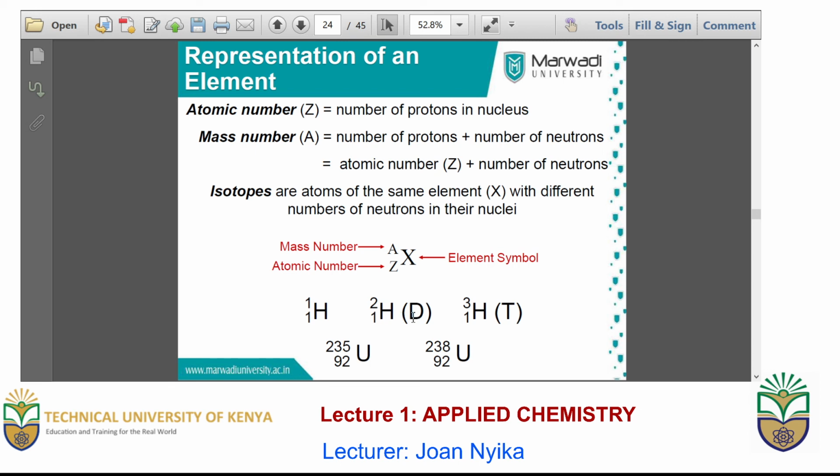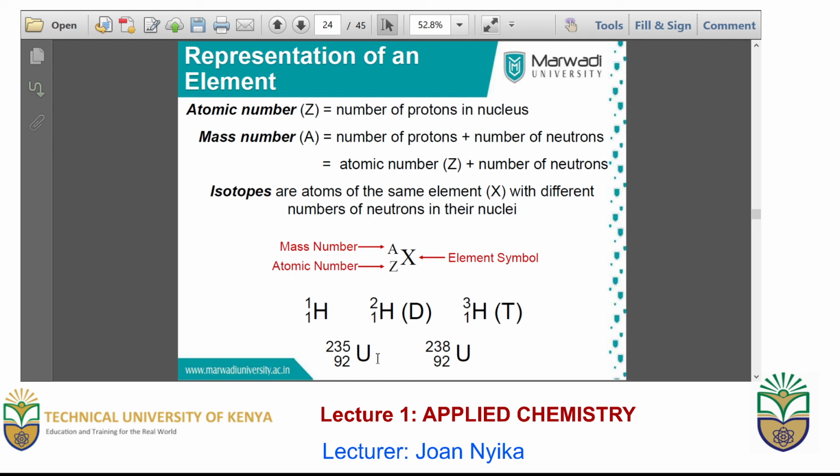In the second case, the number of protons is 1, however the mass number is 2, meaning that it has 1 electron and 1 neutron. In the first case, it has 0 neutrons. In the third case, the number of protons is 1 and the mass number is 3. In this case, it means that the number of neutrons is 2.